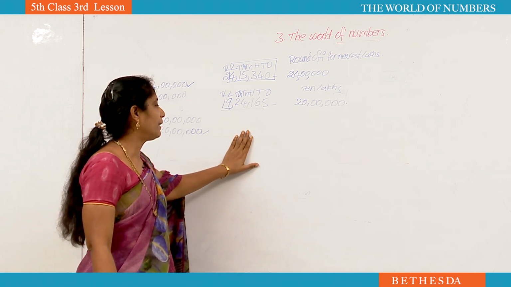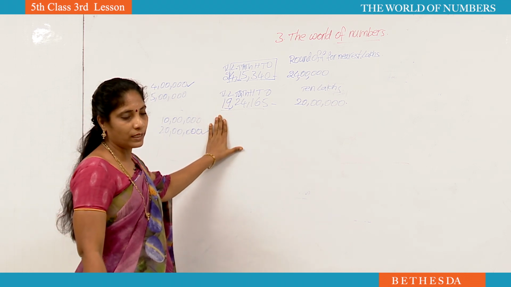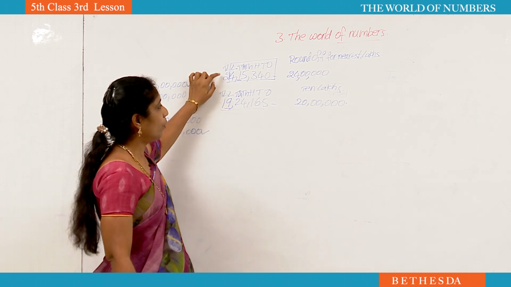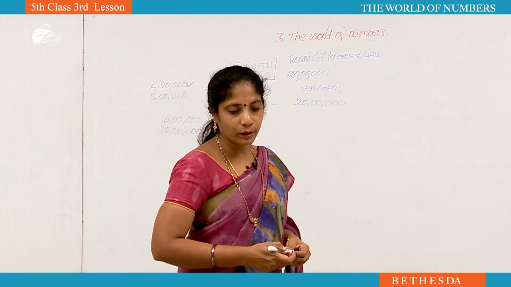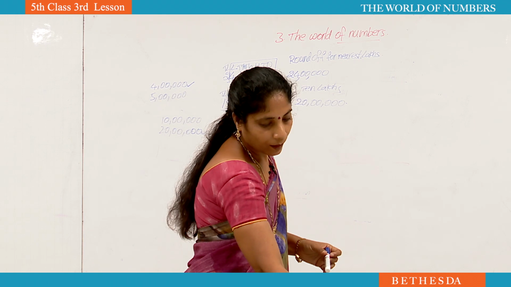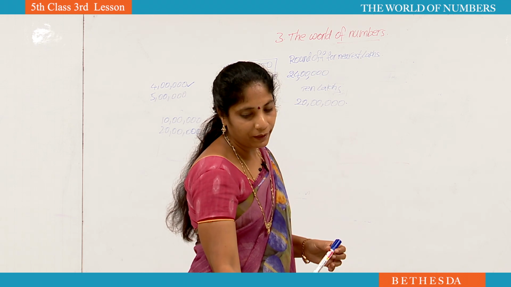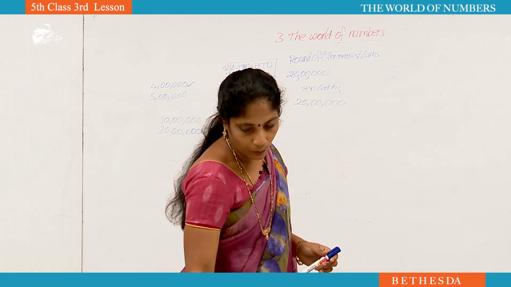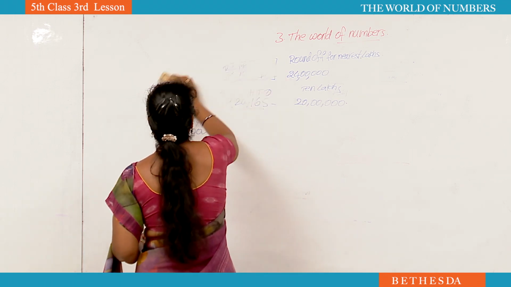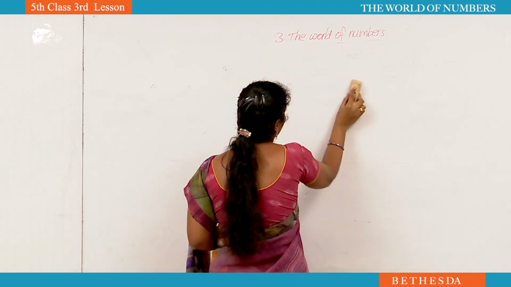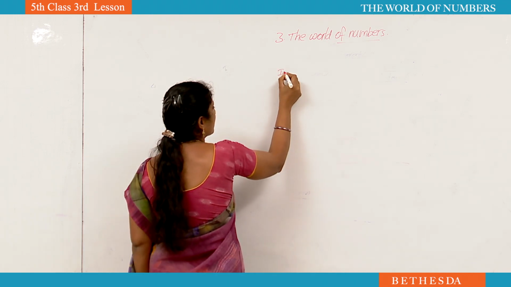We learned round off for tens, round off for hundreds, round off for thousands, round off for 10,000s in 4th class. Now we learn round off for lakhs and round off for 10 lakhs. Okay, by this activity you can complete your studio round off 3.15 activity. Okay, now we learned till now Indian system. Now we are going to learn international system.